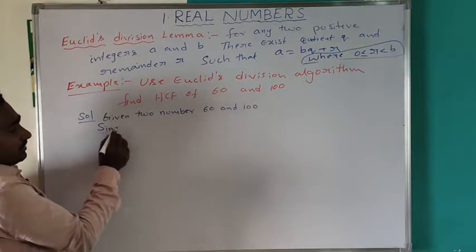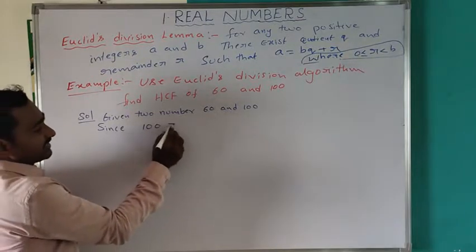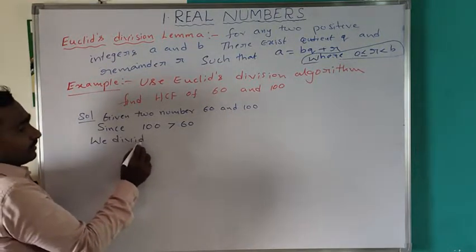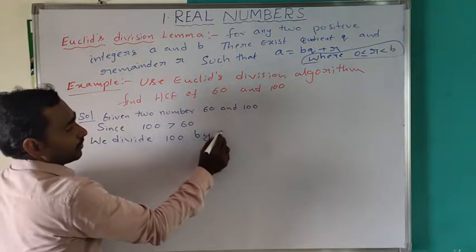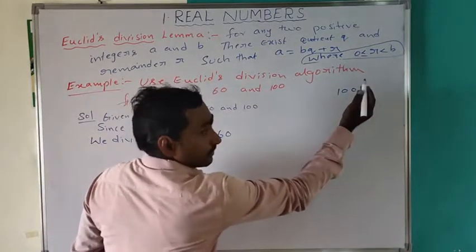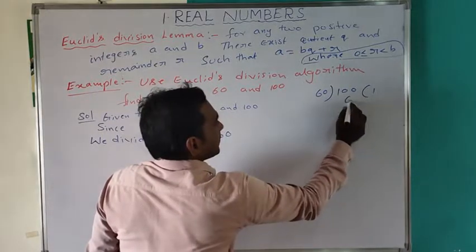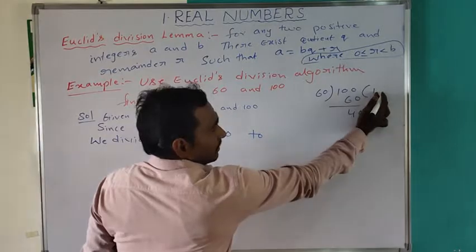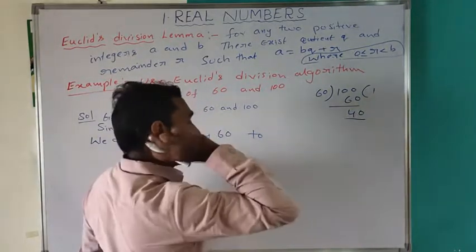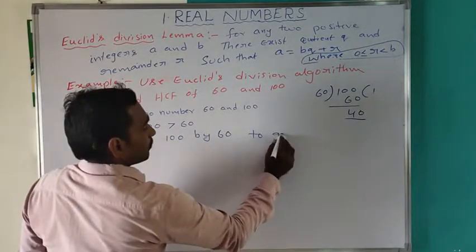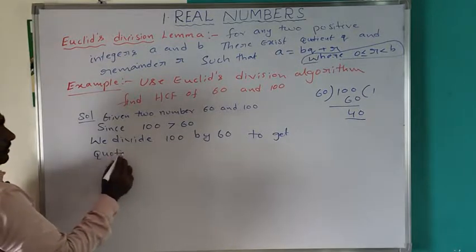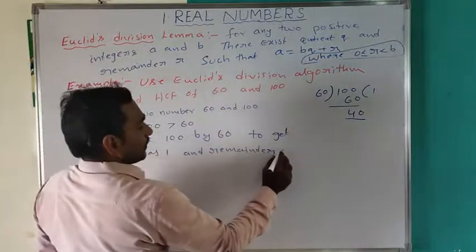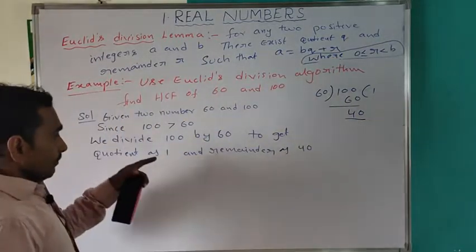Since 100 is greater than 60, we divide 100 by 60. 60 ones are 60, 100 minus 60 is 40. We get quotient 1 and remainder 40.